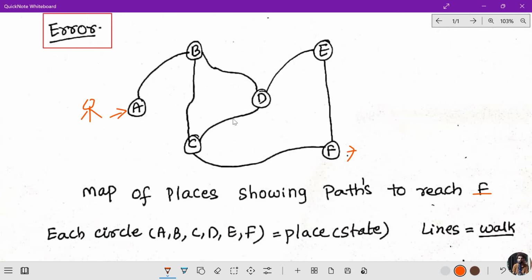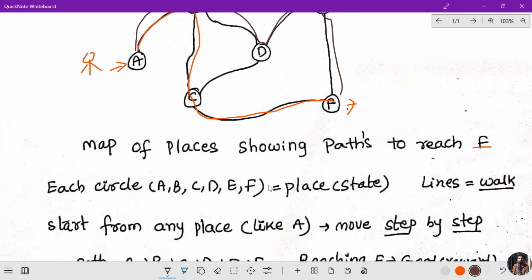So if he wants to reach F, he may go along this path: A to B, B to C, C to F. These are called walking lines. He may go along another line also. The second path could be that he selects A to B, B to D, D to E and F. This is called the second path.